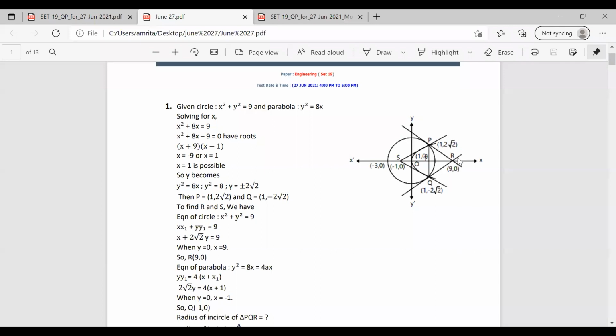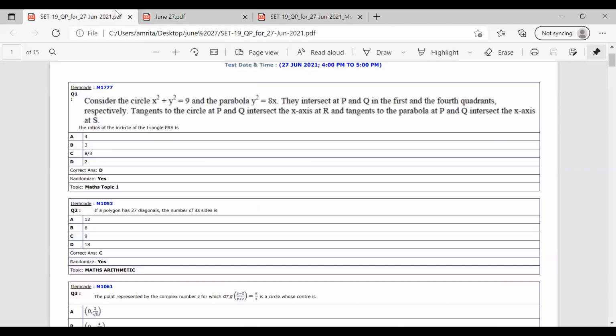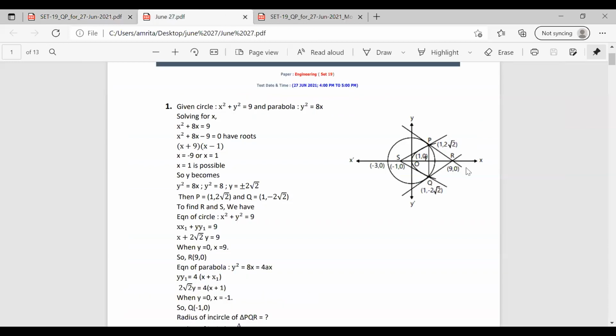R is the point of intersection at the x-axis and S is also at the x-axis. R is the point which is made by the tangents to the circle at P and Q. And the tangents to the parabola at P and Q meet at S. Okay, so we have to find the value of R and S.